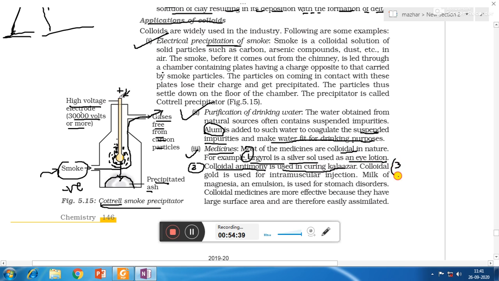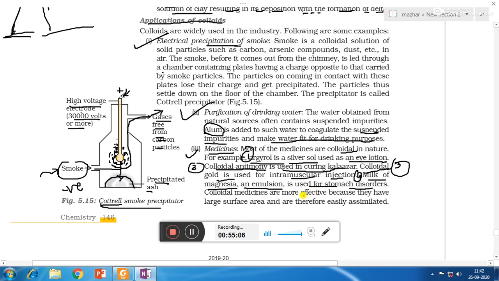Third example is colloidal gold, used in intramuscular injections. So in the injection given in the muscles, colloidal gold is used. Fourth example, milk of magnesia, that is magnesium hydroxide, which is an emulsion, is used to treat stomach disorder. Okay, so milk of magnesia is used as an antacid. So these are the 4 examples of colloids used in medicines.